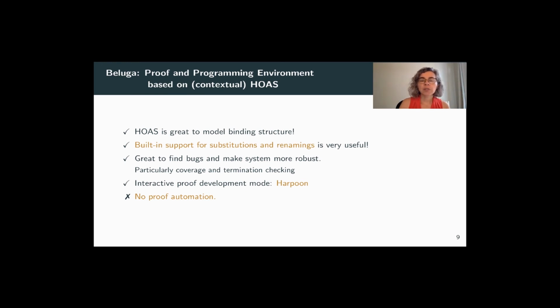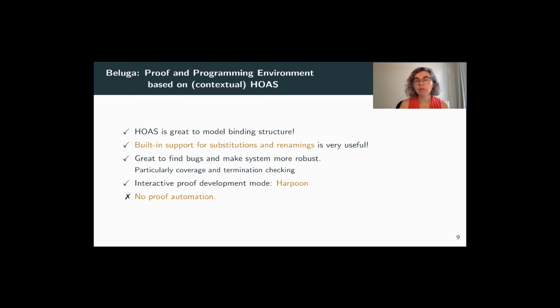It supports higher-order syntax based on the logical framework LF, and therefore it's of course great to model binding structures. Beluga also has built-in support for substitutions and renamings, and in that sense it's kind of ideally suited for that particular problem. But it was also a great case study for finding bugs and making the system more robust. In particular, it allowed us to find bugs in coverage checking and extend termination checking.